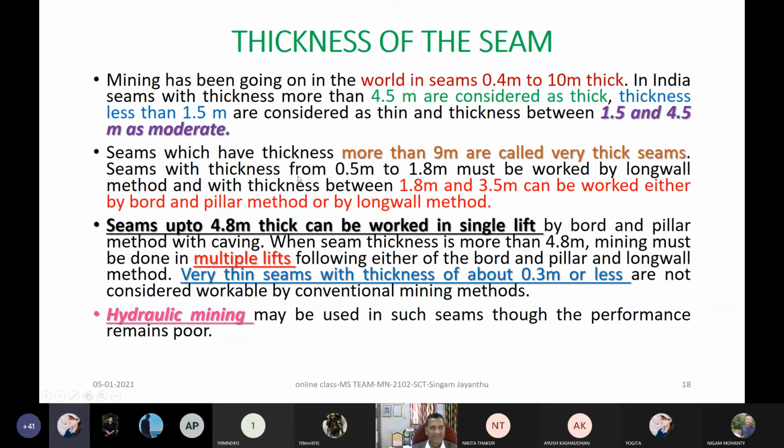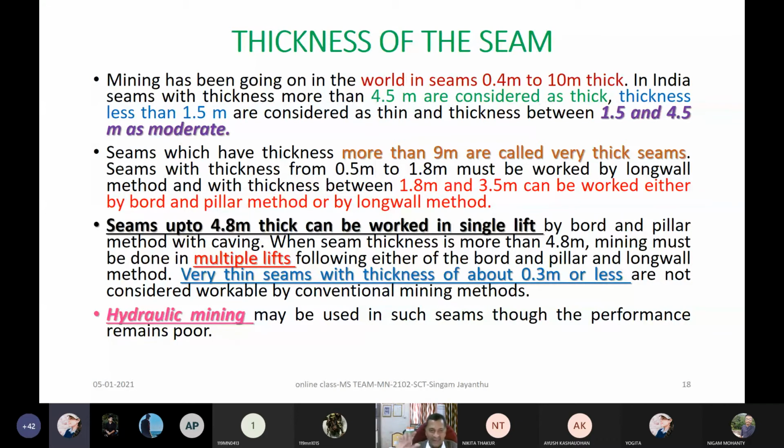So now, seams with thickness from 0.5 to 1.8 meters must be worked by only the longwall method. The reason is very simple to understand, especially in India. Like our Amitabh Bachchan, not everybody needs to be Amitabh Bachchan, with more than 1.8 meter height, 6 feet. 6 feet is 6 into 3, so 1.8 around.